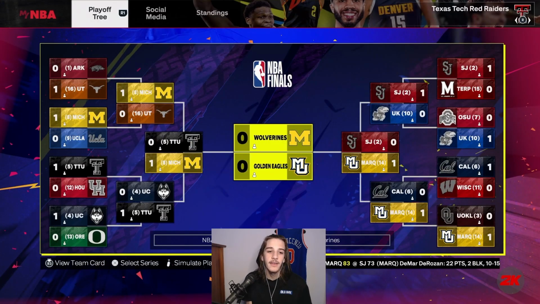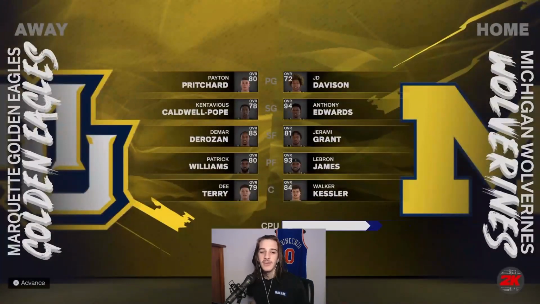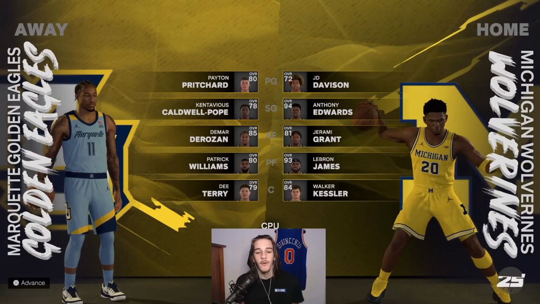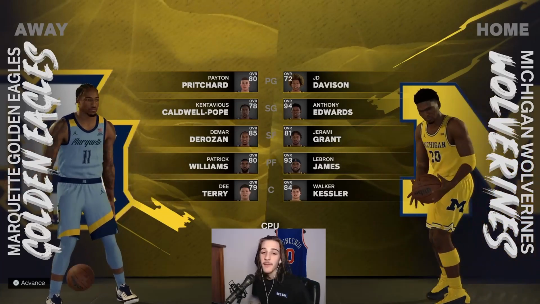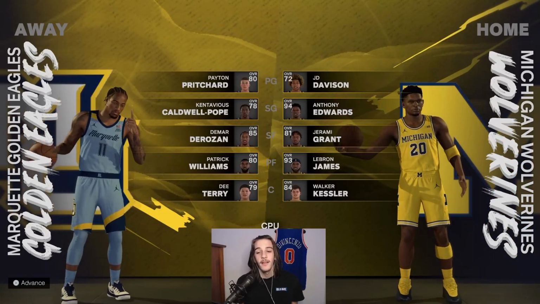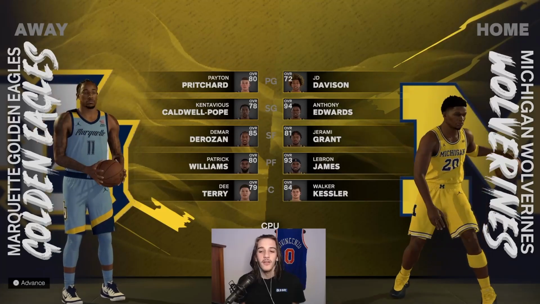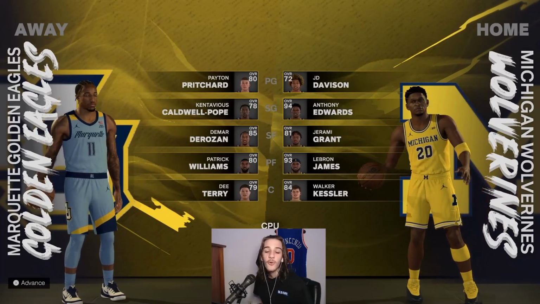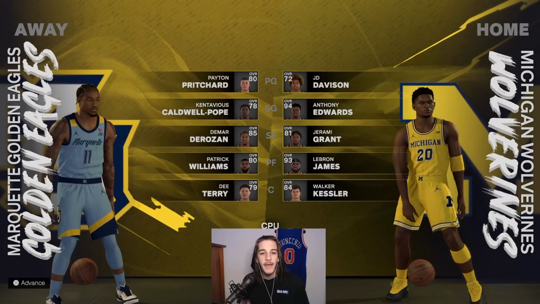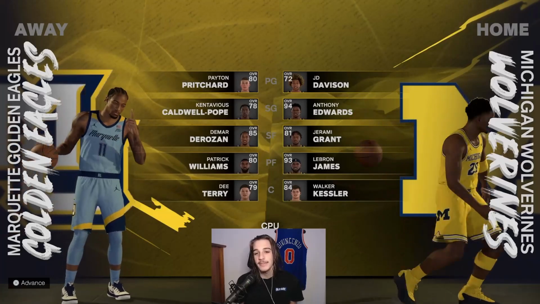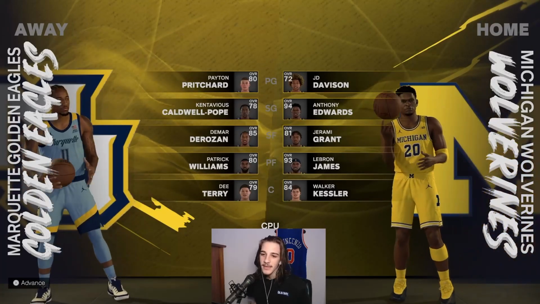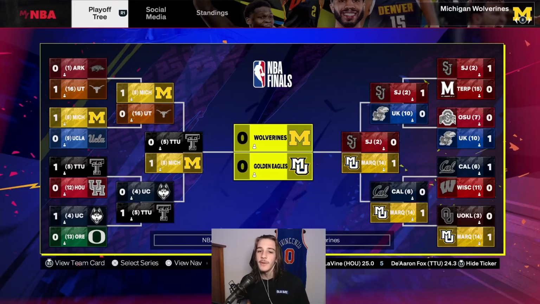So we have number 8 Michigan versus number 14 Marquette in the championship game. I'm sure most people would not have projected that, but I told you this is what's special about March Madness. Anybody could end up going to the championship game. So it will end up being DeMar DeRozan and Patrick Williams going against Anthony Edwards and LeBron James in this final matchup. Let me know down below in the comments who you guys want to win this.